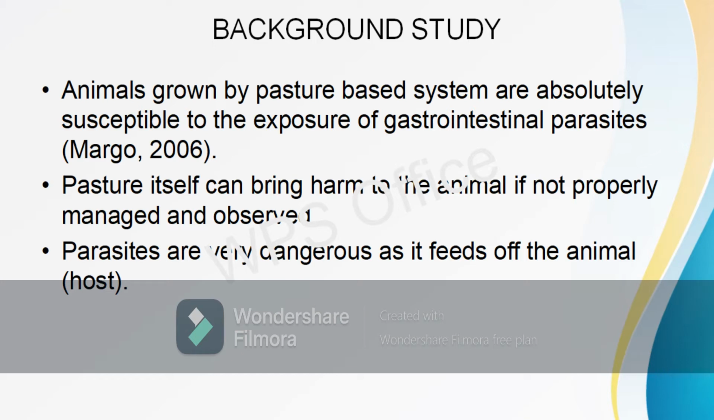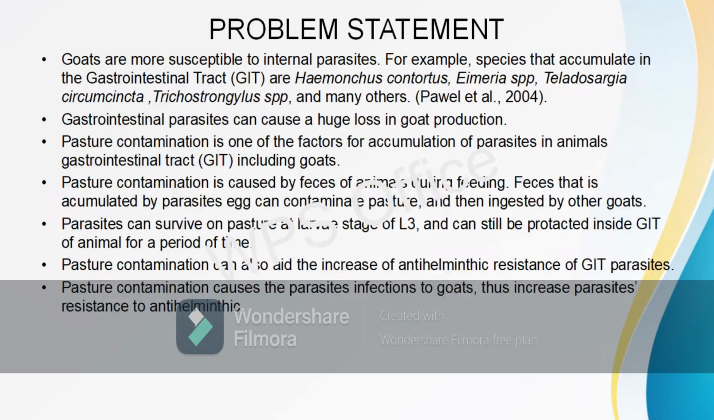Parasites are very dangerous as they feed off the host. They may cause anemia and make the animal waste away and even die. Goats are more susceptible to GIT parasites, unlike sheep, which develop a higher and stronger level of immunity around 12 months old, compared to goats, which obtain a lower level